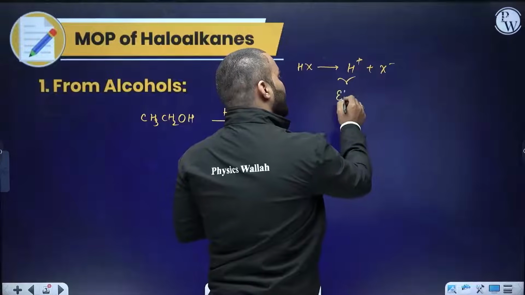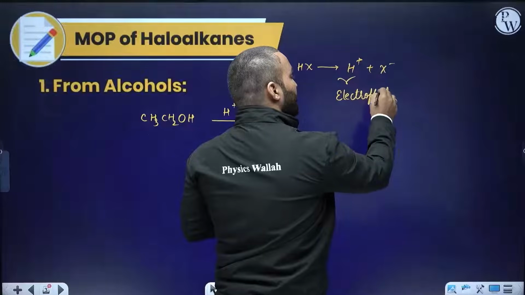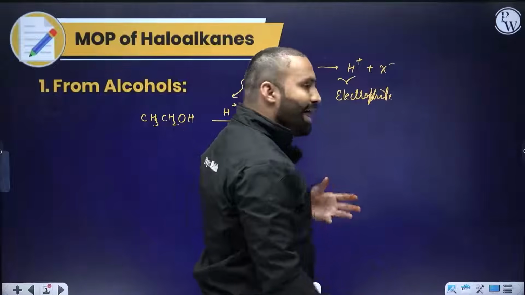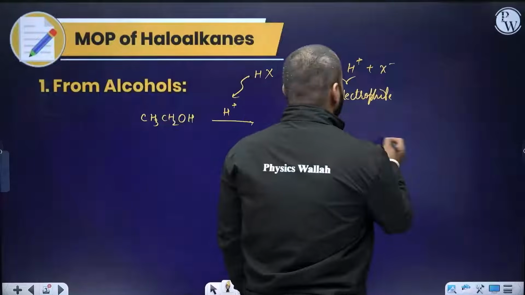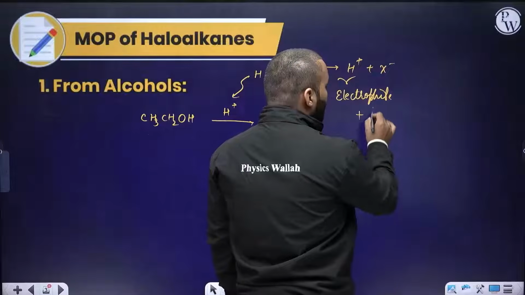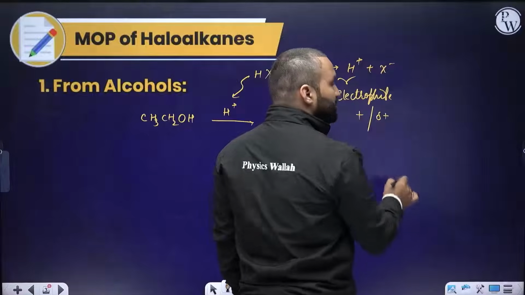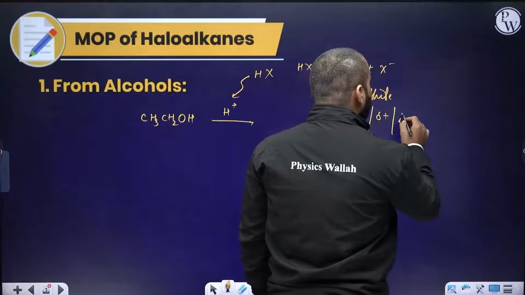What is this thing? It is known as an electrophile. Any particular species which lacks electrons is known as an electrophile. What is the identification of an electrophile? There should be either an absolute positive charge, or a delta positive charge, or there should be a deficiency of electrons, an incomplete octet.